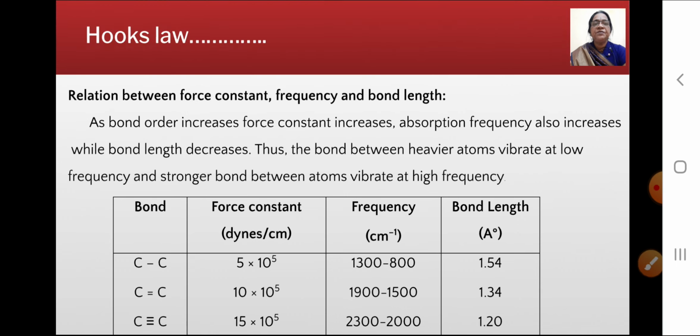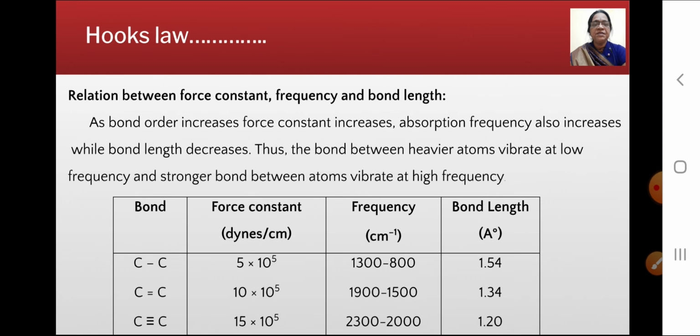Now see the relation between the force constant, frequency and bond length. As the bond order increases, the force constant increases. Absorption frequency also increases when the bond length decreases. Now see the bonds: carbon-carbon single bond, carbon-carbon double bond and carbon-carbon triple bond. The force constant for the single bond is 5 into 10 raised to 5, for the double bond 10 into 10 raised to 5, and for the triple bond 15 into 10 raised to 5. It increases as the stiffness of the bond increases.